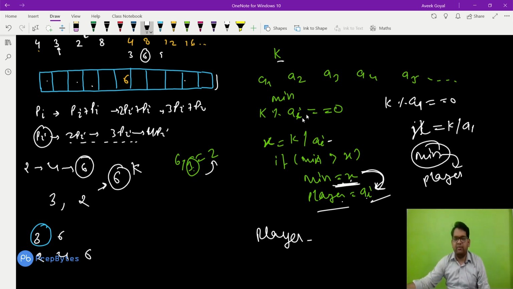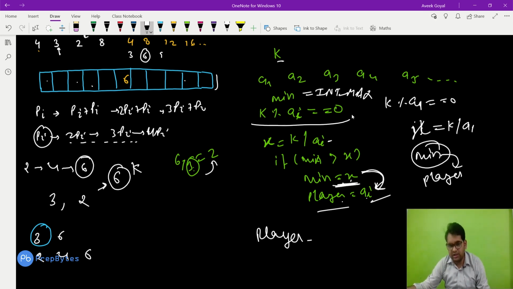The initial minimum value we take as int max. If the minimum value does not change, what is the meaning of this? It means no element has this condition as true, so no element can divide k.